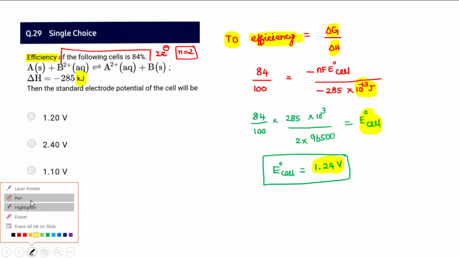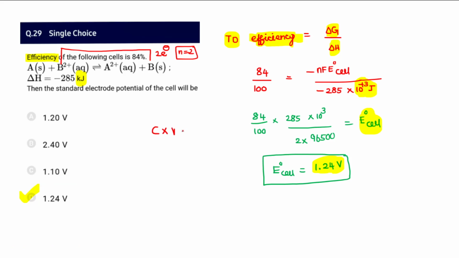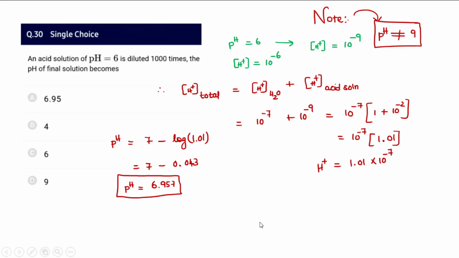CV. Coulomb into volt is joule, right? So coulomb into volt equal to joule, and here you get 285 joules, and this is going to be coulombs. J by C is going to be what? It is going to be volt. So the unit is going to be volt.